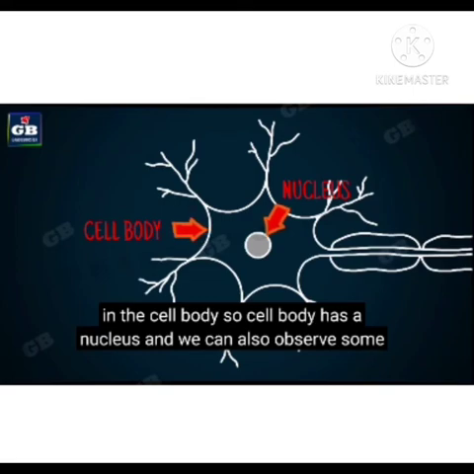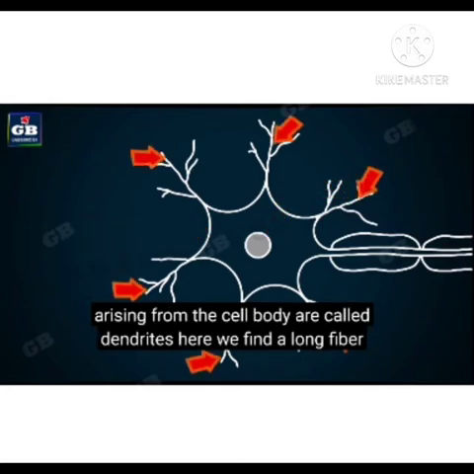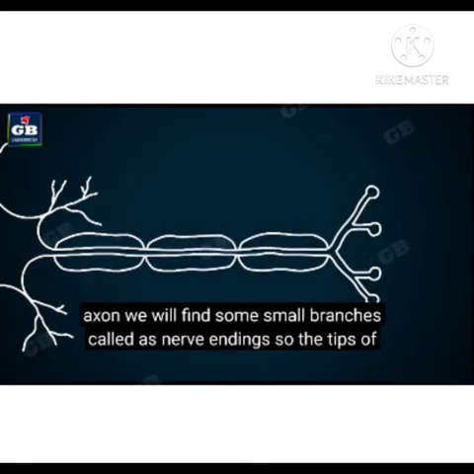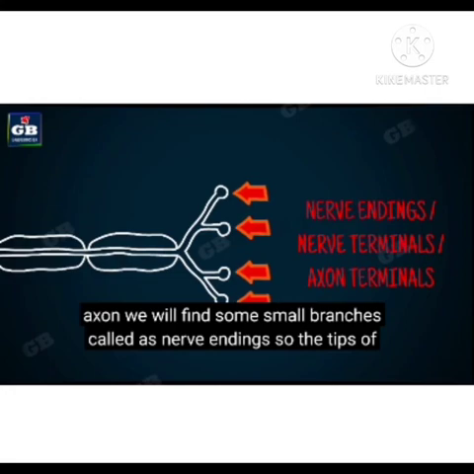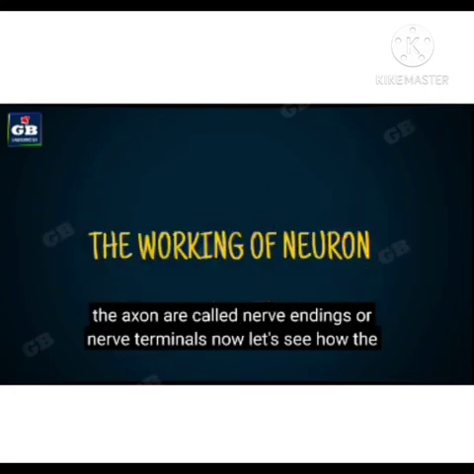Okay, now next is your dendrites. These are one to many highly branched but small projections arising from the cyton, and they conduct nerve impulses from the synapse towards the cell body. Now next is your axon. From the cyton always arises one very long process, which is called the axon. And at the end of the axon, we find some small branches, and these branches are called nerve endings, nerve terminals or axon terminals.